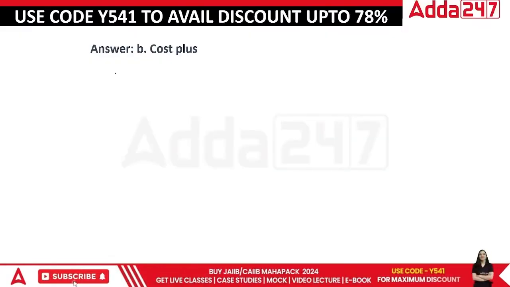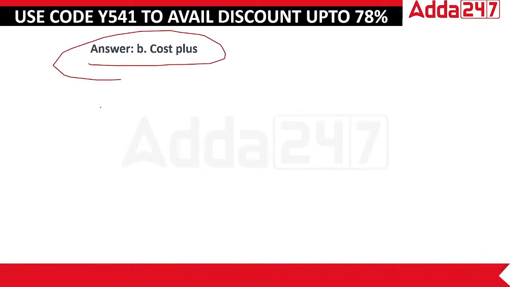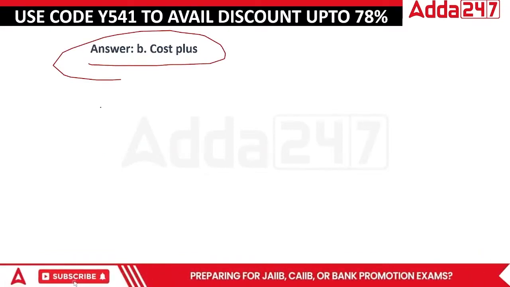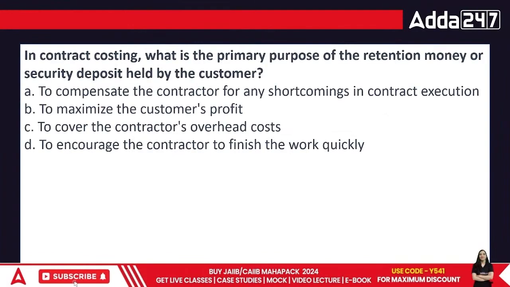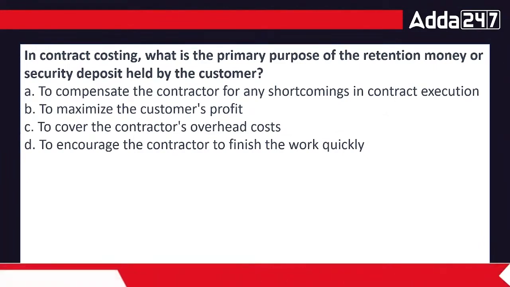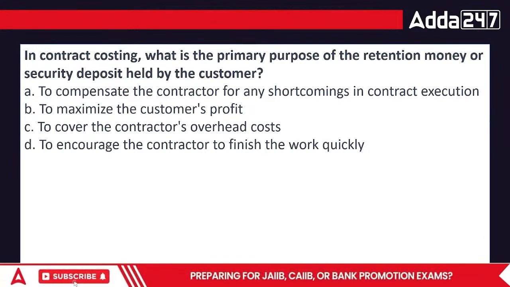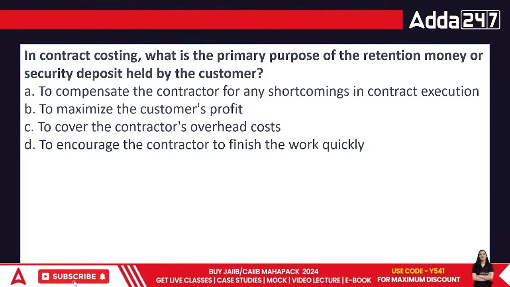The correct answer is cost plus. Lump sum means giving all the money at once. If you're giving all the money at once, do you really have an option? Nope, you won't. That's one of the areas where we talk about this. Contract costing is not something which is very difficult to understand. Rather, it is beautifully explained when it comes to the entire area.